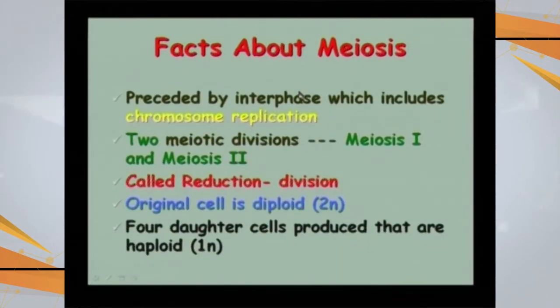There are some facts about meiosis. As in mitosis, so in meiosis also, interphase is there before the start of this division, in which the chromosomes replicate. The cells undergoing meiosis go through two nuclear divisions. Two meiotic divisions are there, meiosis I and meiosis II, so it is also called reduction division. The original cell is diploid, and instead of 2, 4 daughter cells are produced that are haploid, having half the number